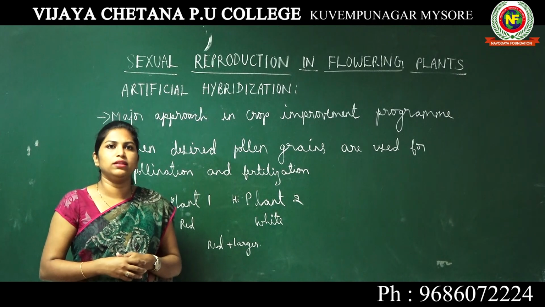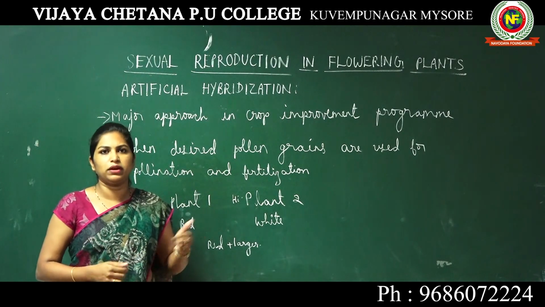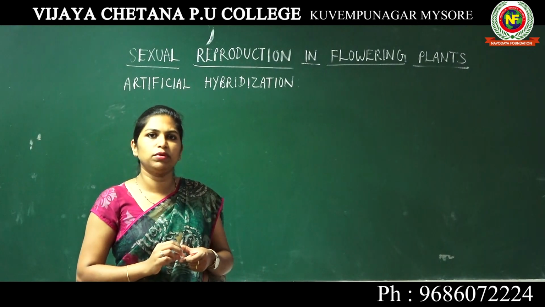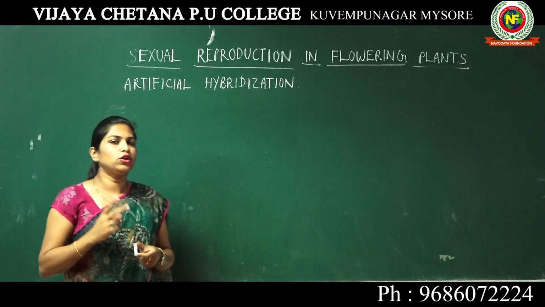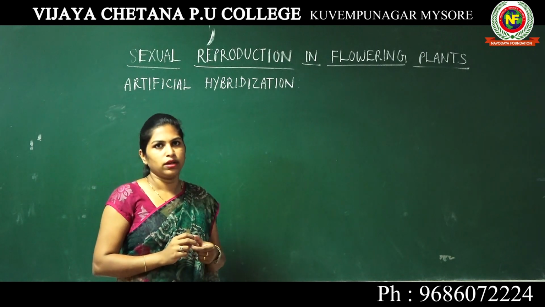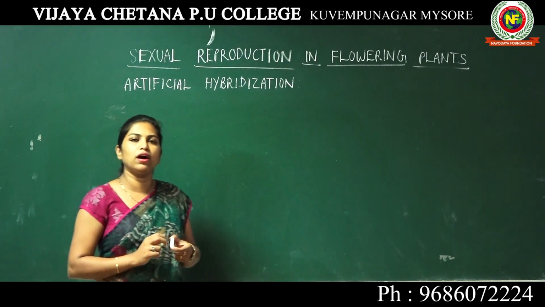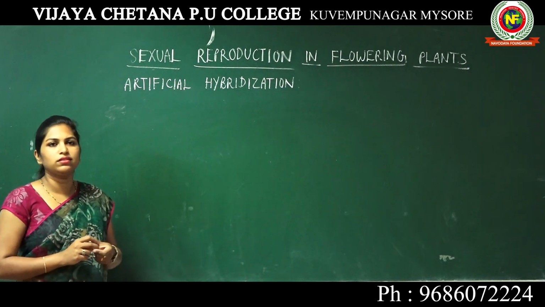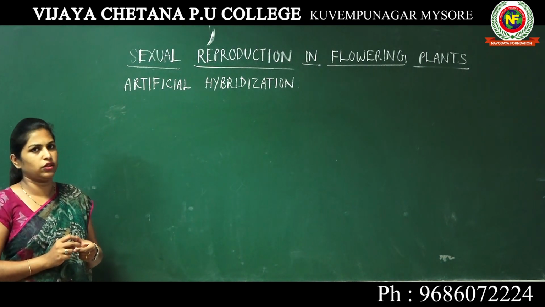Now let me explain the methods involved in this artificial hybridization technique. In artificial hybridization, there are two major techniques involved. This question will be asked for your 2 marks, where they will ask you the techniques involved in artificial hybridization.